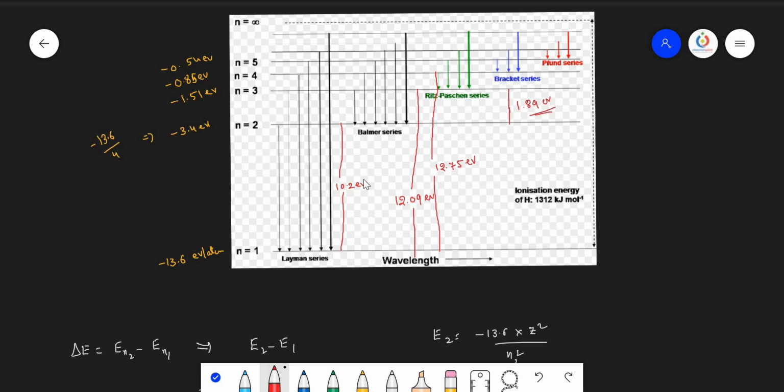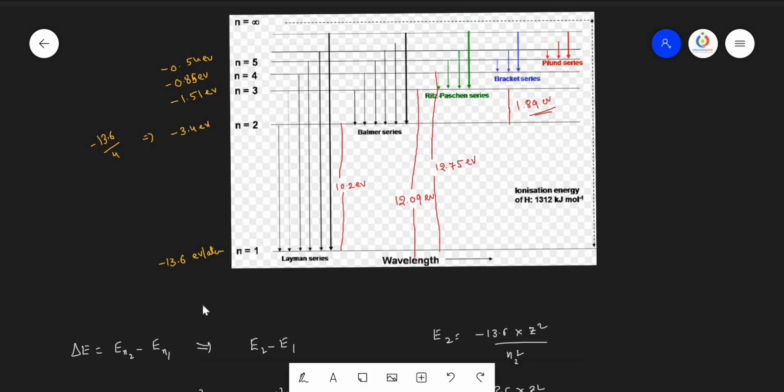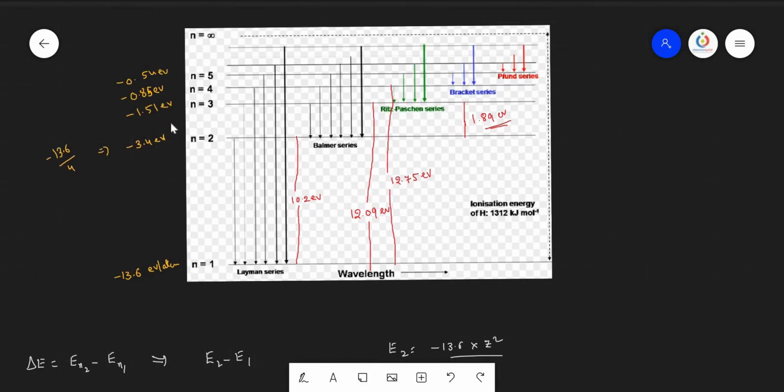So we must remember some of these values in order to solve the question quickly. And this is about the hydrogen energy states values. If you observe one thing, when the distance from the nucleus increases, the energy gap between the orbits decreases, and for the last one there is no gap only, it is called the continuum.